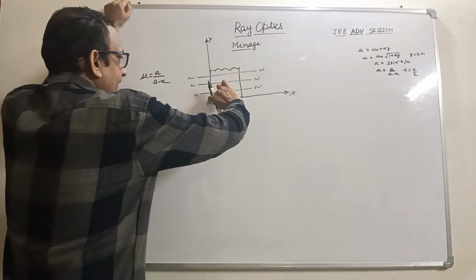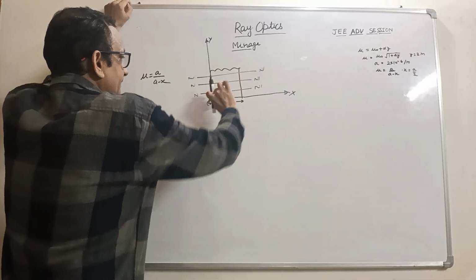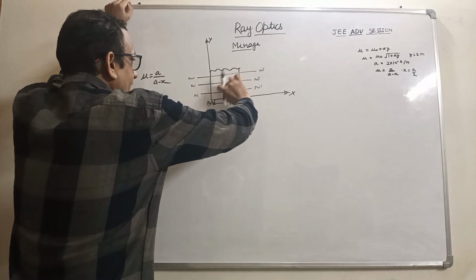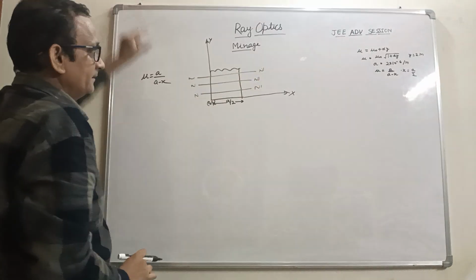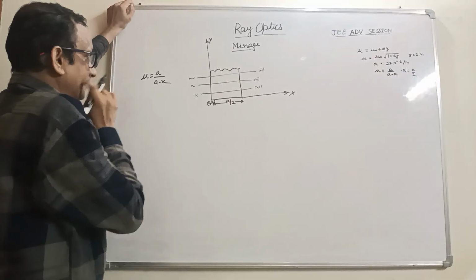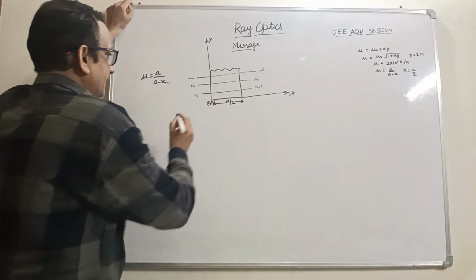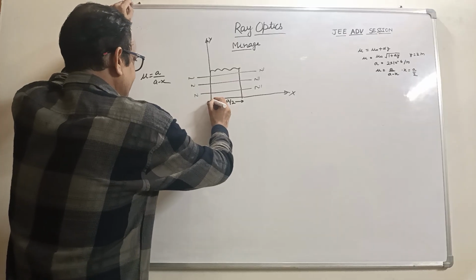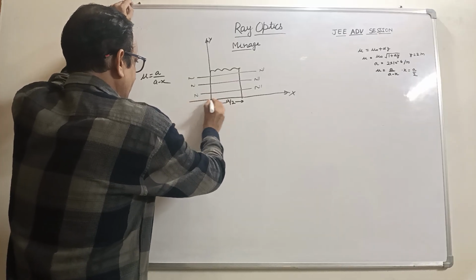In this region, the thickness of the glass slab is a by 2. So in this region, we have to find the trajectory of the path of the ray. Here the ray is normally incident, so the ray is incident normally, that is along the normal.